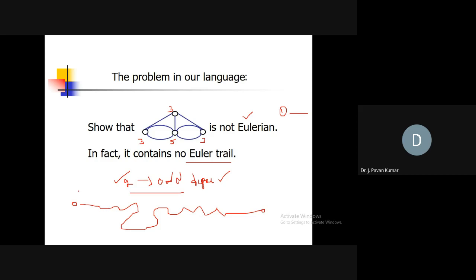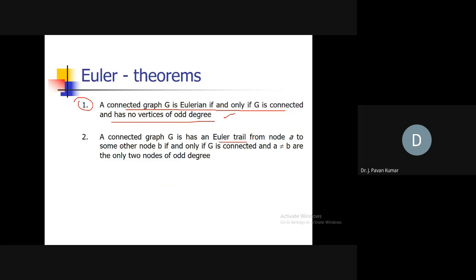Suppose there exist only two odd degree vertices, A and B. Then we can have an Eulerian path in this graph, provided we start the walk at one of the odd degree vertices and end at the other odd degree vertex. Then only we will have an Eulerian path. Got it? Same thing is depicted here.